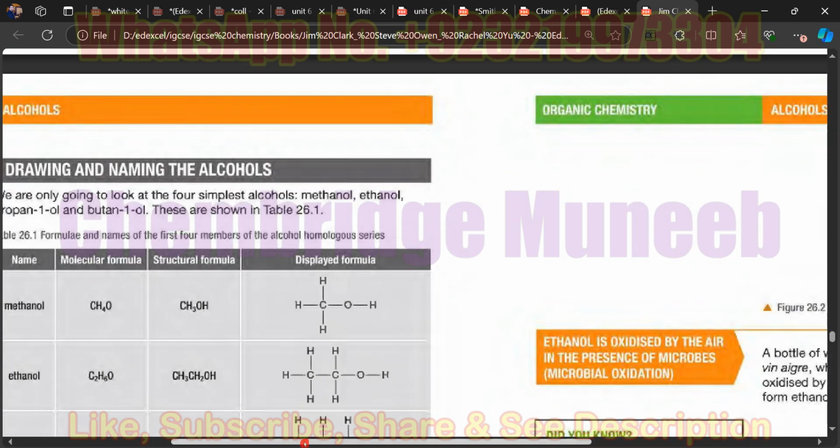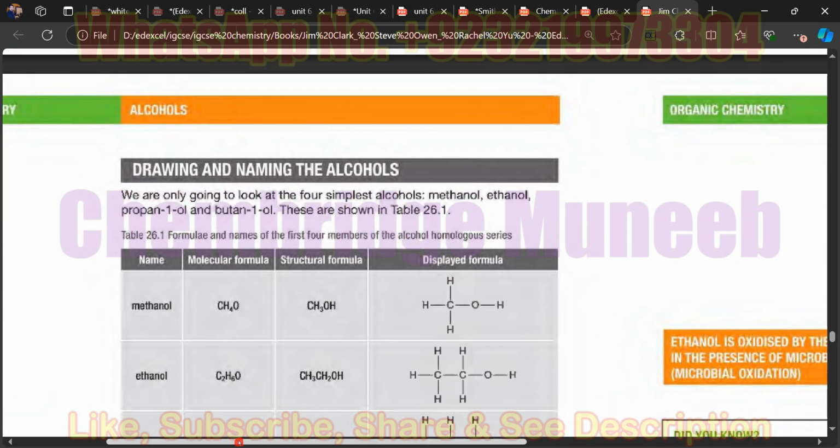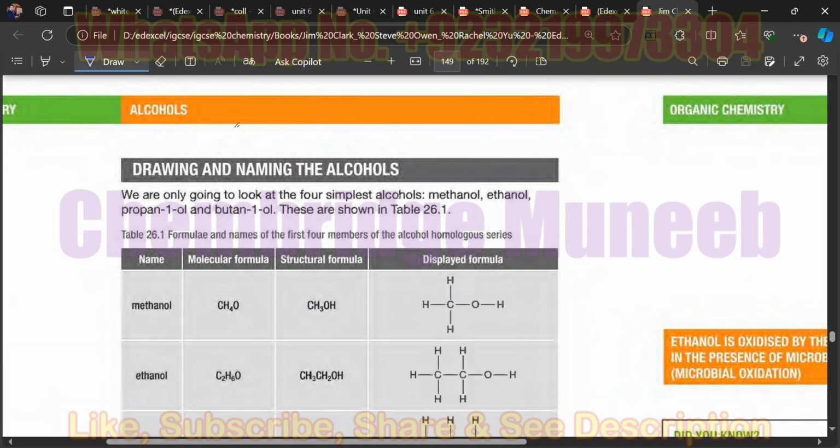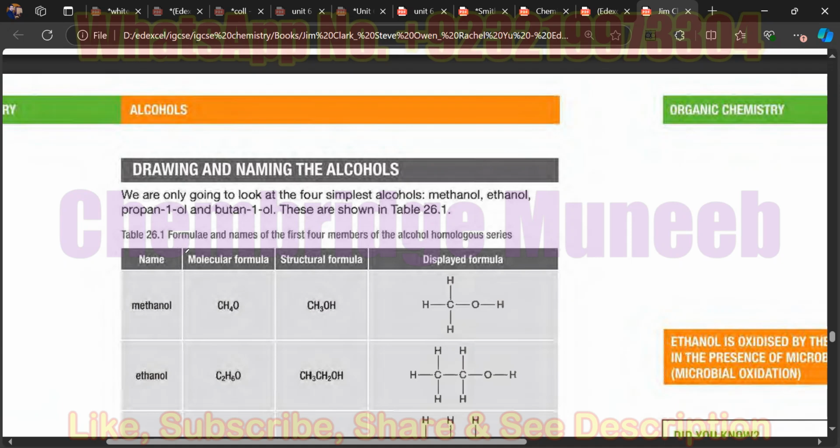What is the functional group of the alcohols? They have the OH. Sorry? They have the OH, yes. Okay, I have received the question you have sent me on WhatsApp. So yeah, for the alcohols we say that the functional group is the OH. That's the functional group for alcohols.